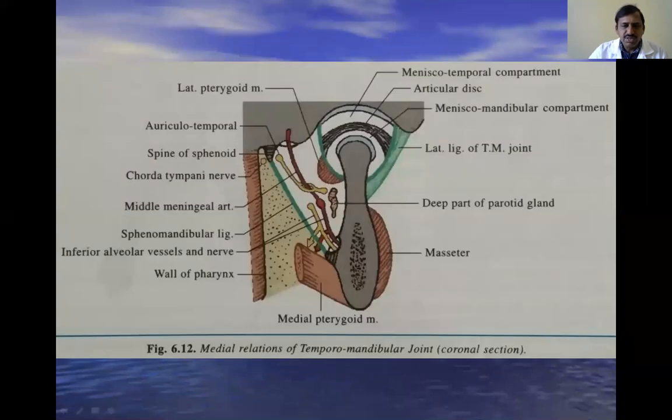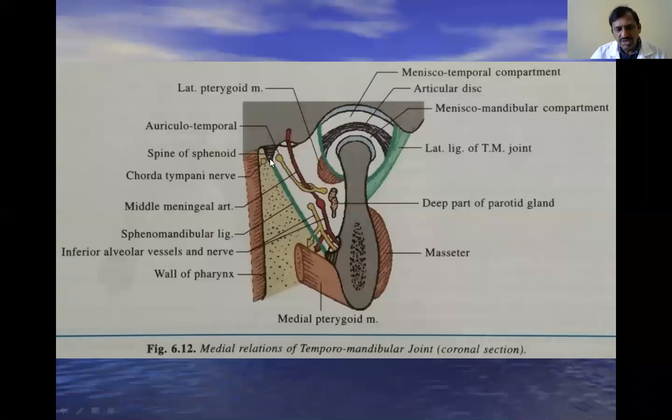Next, you see here, this is the lateral ligament, and it is subcutaneous. And above, this is the middle cranial fossa. In between this joint and the middle cranial fossa, there is a thin plate of bone, and these are all the medial relations: lateral pterygoid, middle meningeal artery, auriculotemporal nerve, chorda tympani nerve. This is the spine of the sphenoid, and this is the sphenomandibular ligament.